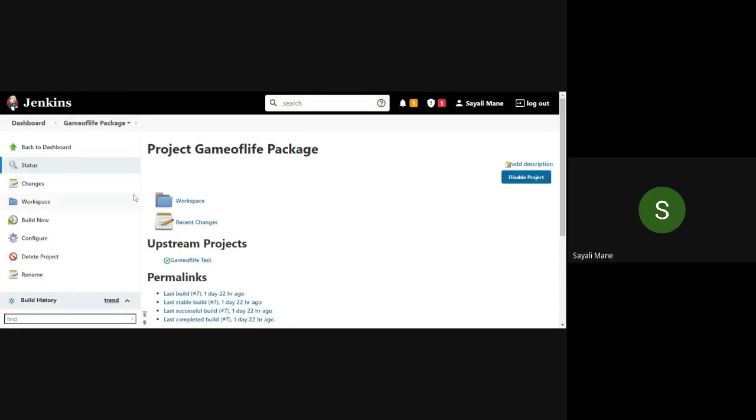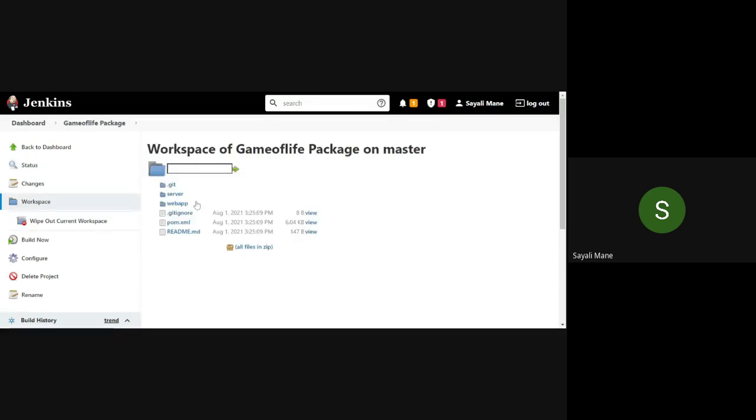Done? Now go to workspace. See here, go back to your package file. Here you will see workspace. Click on it. Here you have to simply follow the same path. The path which you have just highlighted, no? You have to follow the same path after workspace.